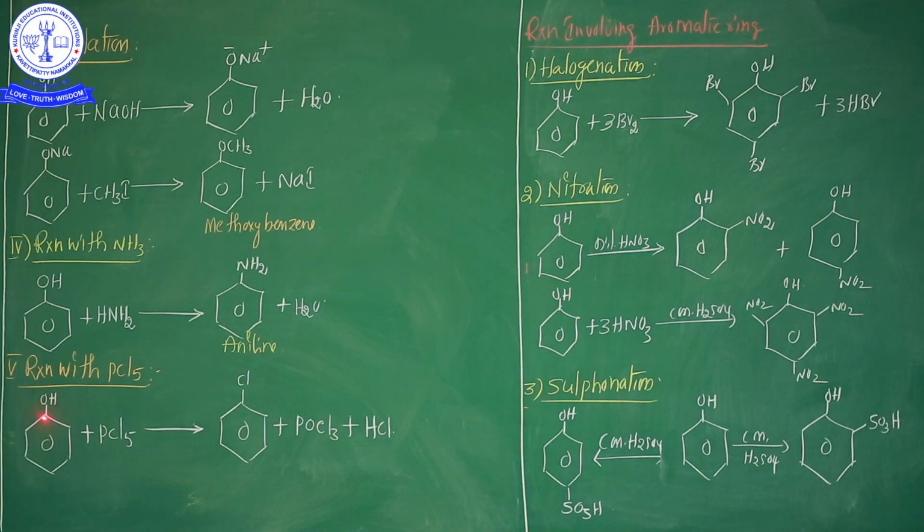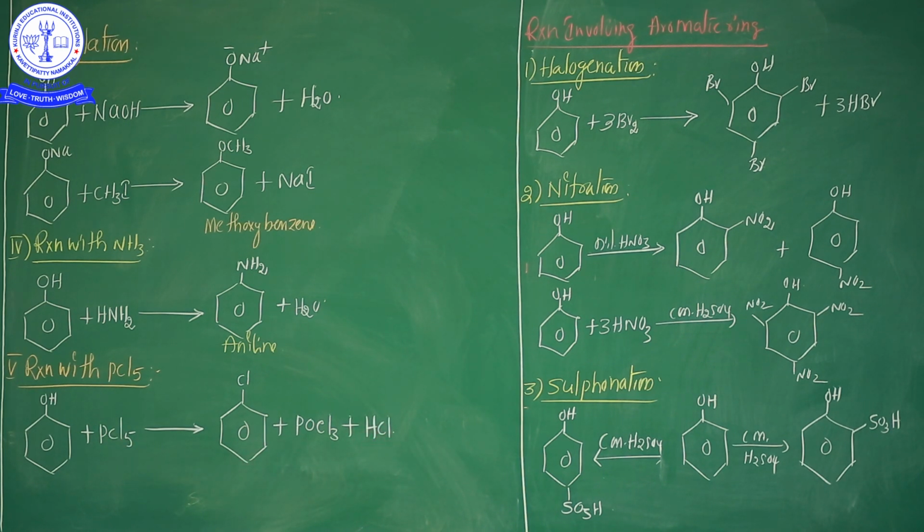After that, the fifth reaction, see here, reactions with PCl5, phosphorus pentachloride. Whenever phenol reacts with phosphorus pentachloride, chlorobenzene is formed. This is the chlorobenzene, and after that POCl3, additionally HCl is also formed.